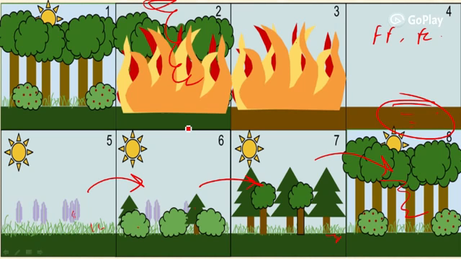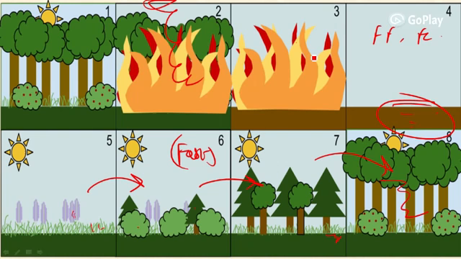Secondary succession is faster than the primary succession because everything is not destroyed. Some of the living matter will be present in the secondary succession areas, but in primary succession everything was destroyed, and the ecosystem has to rebuild everything from scratch, so that needs a lot of time.